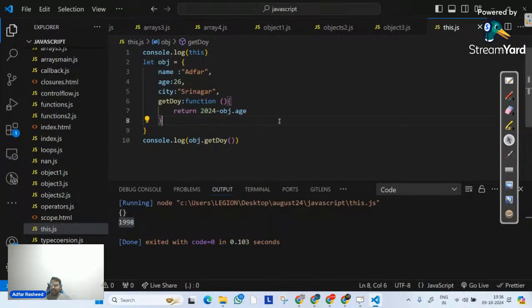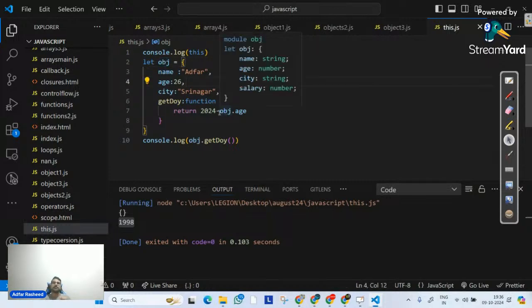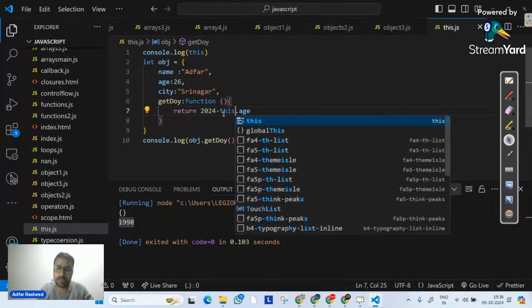So I can clearly understand one thing, that my intention was that I wanted to refer to the object to which this particular function belonged. My intention was to refer to the object this function belongs to, which is obj. And that means whenever we have such a requirement, that we want to refer to the object it belongs to, we use the this keyword.